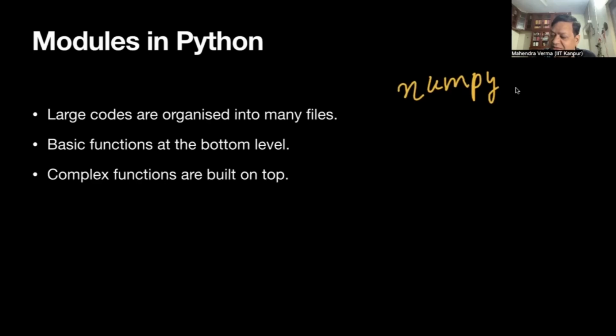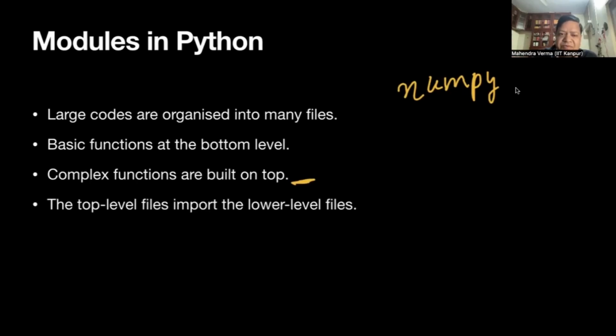This file at the top will import the basic functions. We of course import NumPy all the time for creating arrays. NumPy has these basic functions to create arrays, and we use them. So top level files import the lower level files.